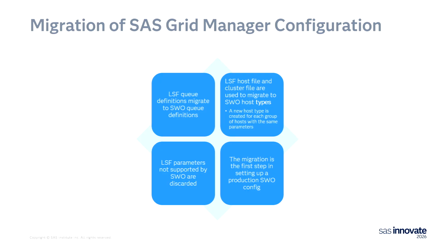I will say, once you do this migration, this is like the first step of configuring your SAS workload orchestrator environment. It gets what you had in LSF defined on the SWO side, but then you need to look at it and decide, do I need all those queues? Do I need additional queues? Should I be changing some priority? Do I need more host types so that I can do node scaling and things like that?